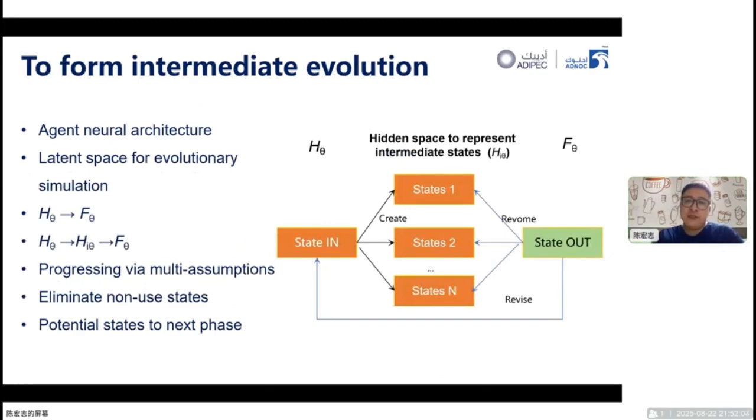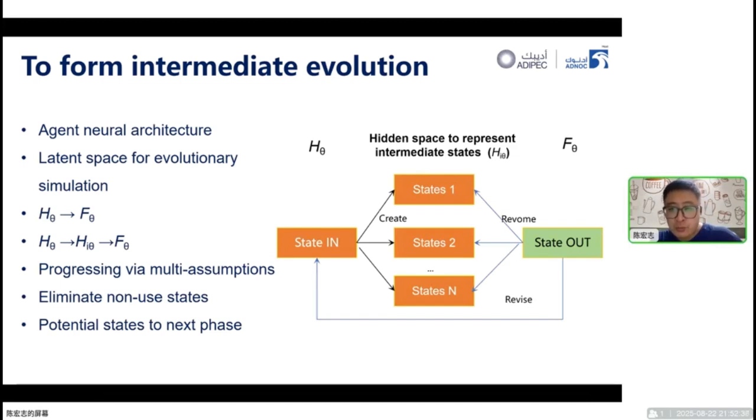Based on the previous demands, we use the agent neural-based architecture we designed to first form the intermediate evolution in the latent space, as the simple mathematical expression demonstrated here. Classically, we have health and failure, just two extremes. Now we have health, intermediate state, and failure, and we get the progression through here. It's an agent neural-like architecture.